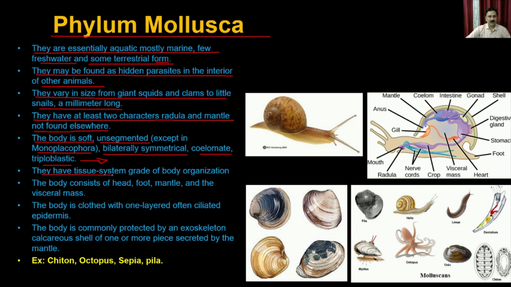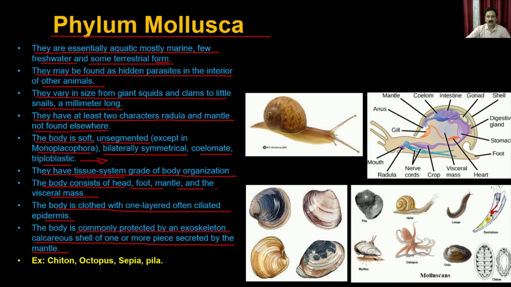They have a tissue system grade of body organization. So they don't have the organ system, they have a tissue system. The body consists of the head, foot, mantle, and the visceral mass. The body is clothed with one layer, often called the epidermis. The body is commonly protected by an exoskeleton, a calcareous shell of one or more pieces secreted by the mantle.